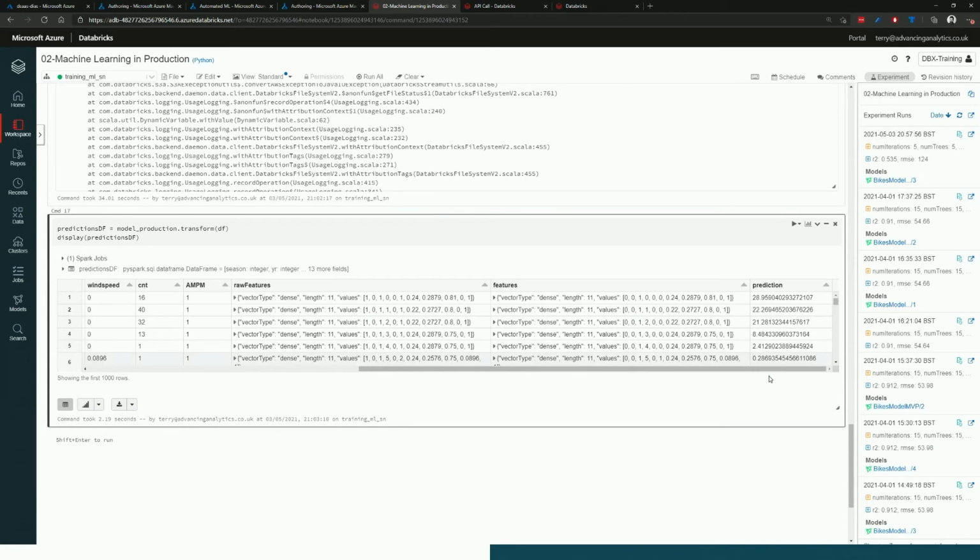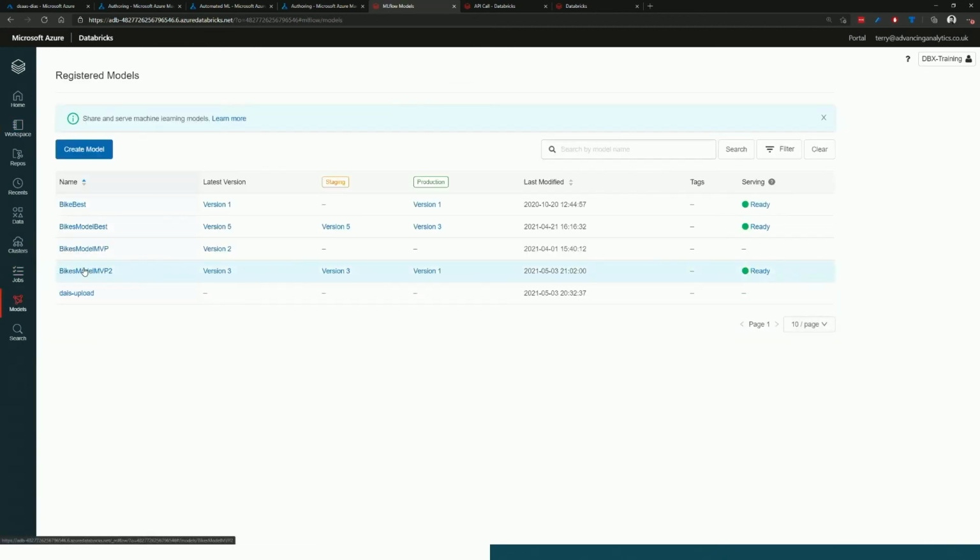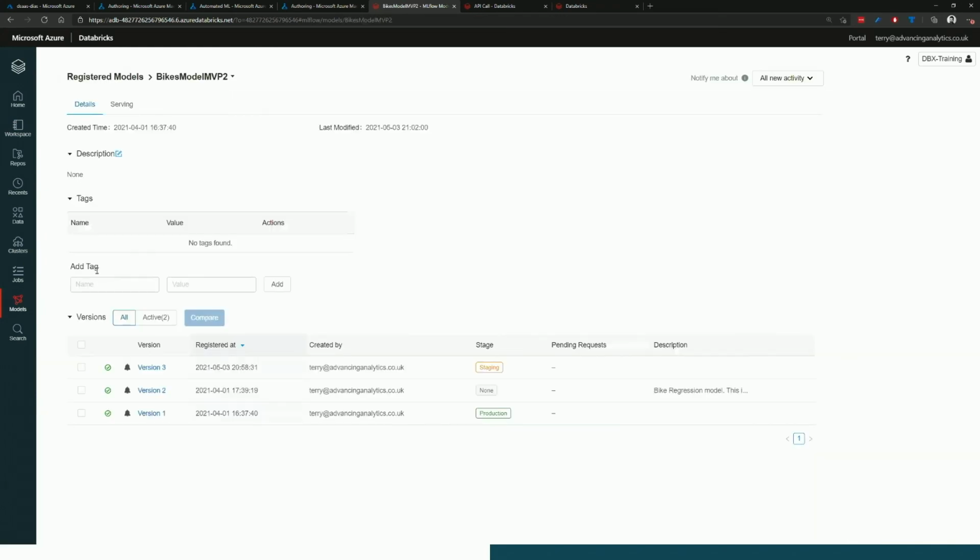So with that, we've got that complete separation and we're able to enable that type of user. Now, the last one about enabling a kind of REST API is just an extension of this. Without having to do any additional work, what I can do is come over here to models. I can choose the model that I was working on, which is this one here, bike model MVP2.